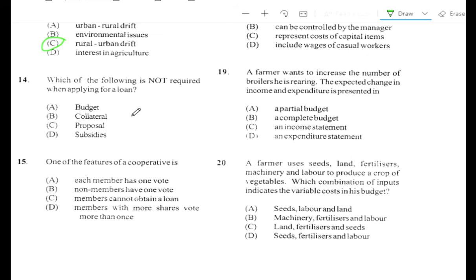Question number 14. Which of the following is not required when applying for a loan? A. Budget, B. Collateral, C. Proposal, D. Subsidy. The answer is D, subsidy. Now, subsidy is basically an incentive that is offered by the government to farmers. So that is not important when applying for a loan.